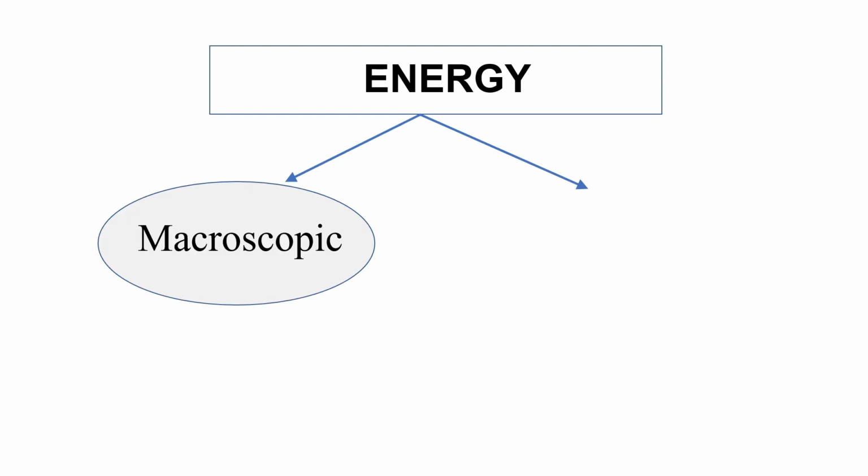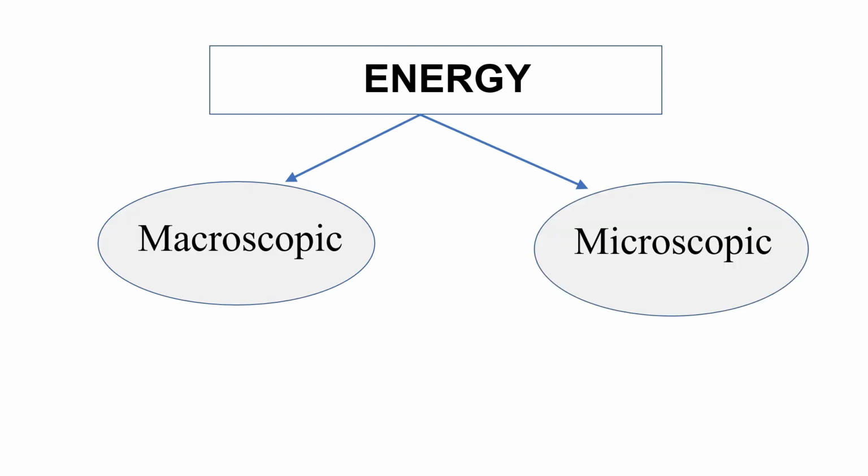Now let us discuss what is energy. Energy is the ability of a body to do work. That means energy can be classified into macroscopic and microscopic forms of energy. And what all comes under macroscopic forms of energy?